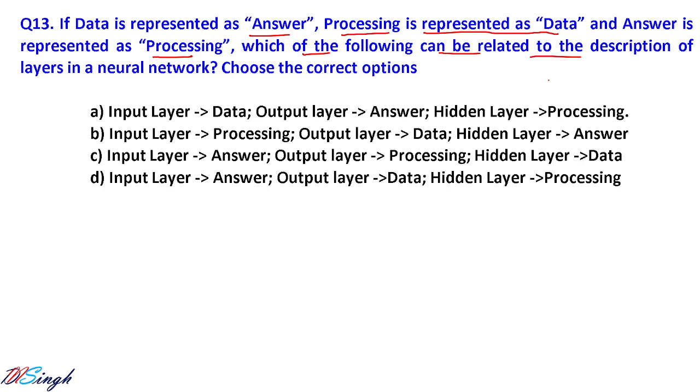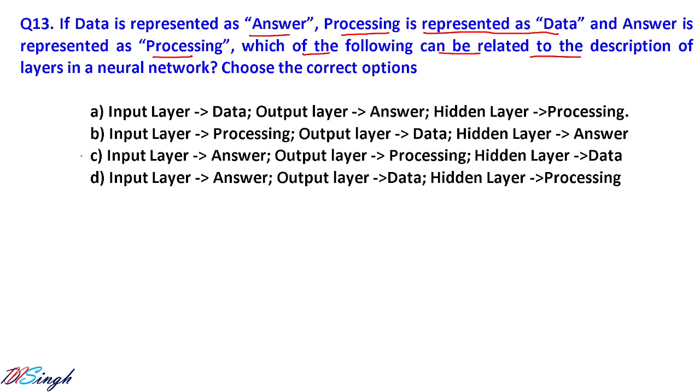So if data is represented like answer, the input layer will have the answer data, and the output layer, then answer is represented as processing, so the output layer will have processing. Next, processing is represented as data, so the hidden layer will have the data.